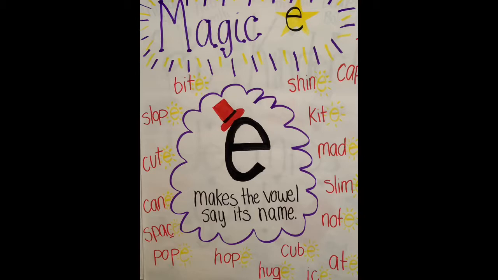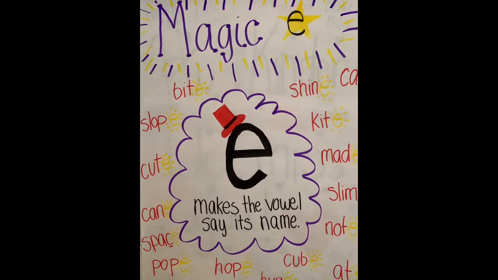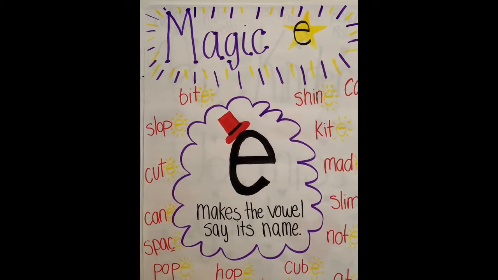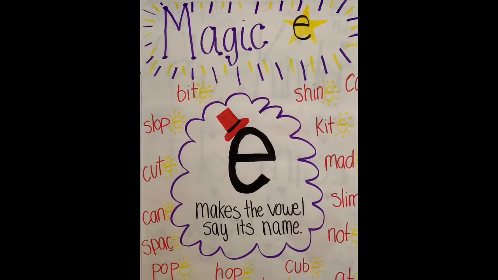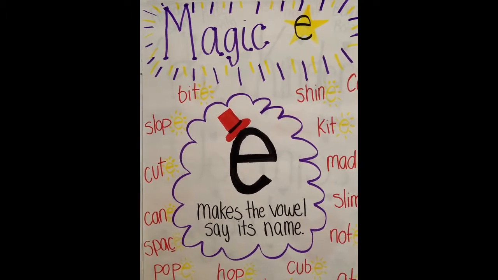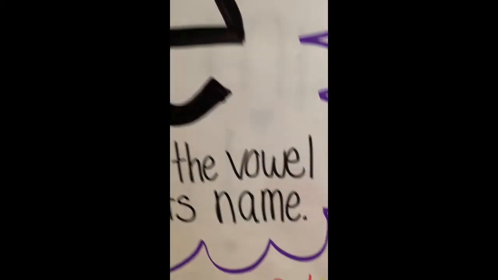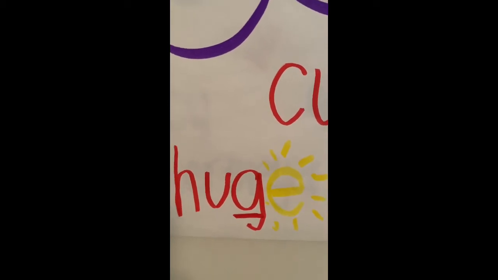So let's get started. Here we have our Magic E anchor chart, and Magic E comes at the end of the word. It's silent and it makes the vowel say its name. So it makes the O say O, A say A, I say I, U say U, and E say E. We also have to talk about how Magic E makes the letters C and G say their soft sounds.